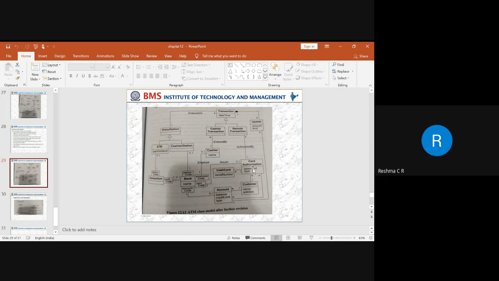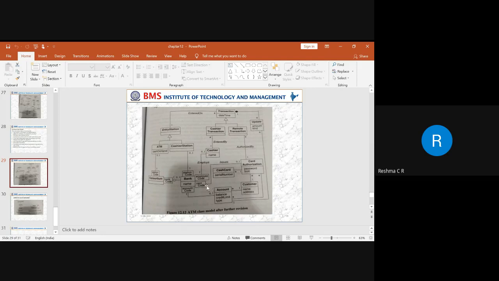To identify the particular customer, we need a card authorization, and this card authorization will be provided with the password. That password will be entered by the customer, and the cash card has a serial number to access or uniquely identify the account number of a particular customer. This card authorization will be provided by the bank.